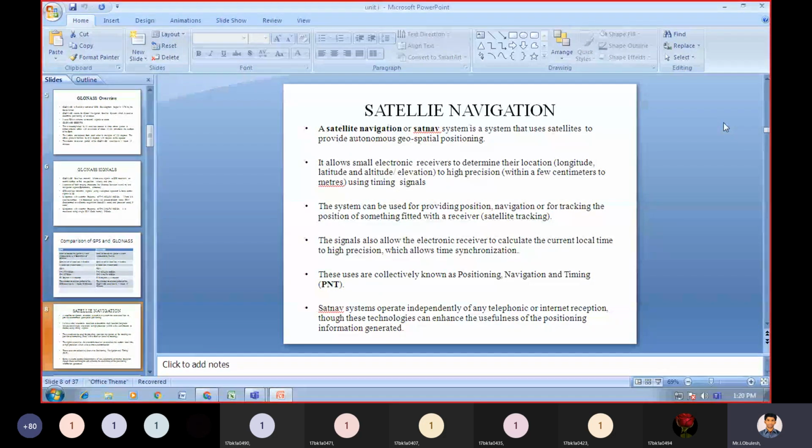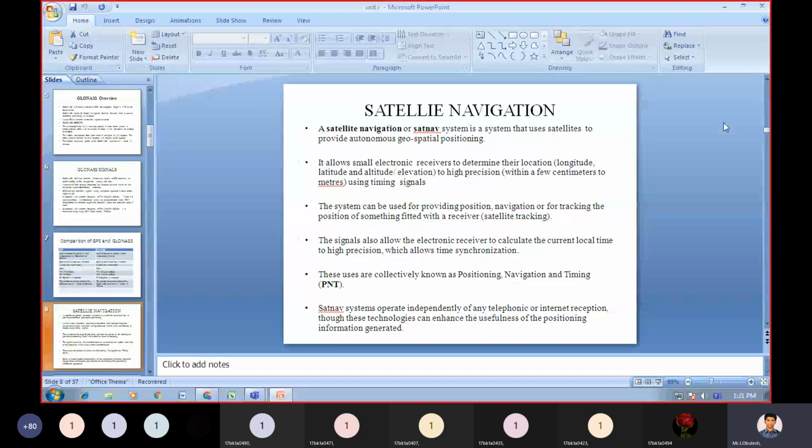Satellite navigation systems operate independently of any telephonic or internet reception.